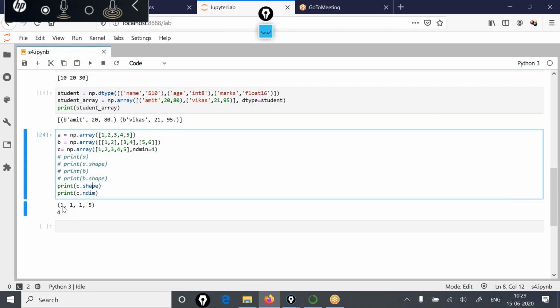And ndim gives you a number, the total number of dimensions, 4. Shape will display the length of each axis: 4 axes, 4 dimensions, that is 1 1 1 5. The first dimension is holding 1 element, the second dimension is holding 1 element, the third dimension is also holding 1 element, and in the last, the 4th dimension, there are 5 elements.